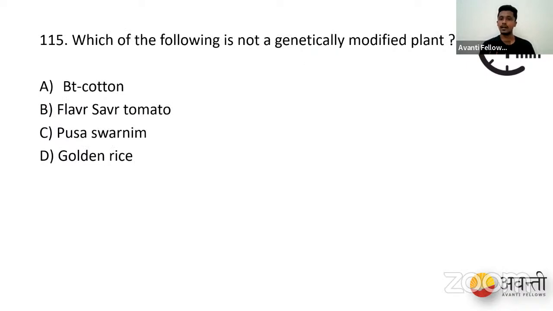Which of the following is not a genetically modified plant? BT cotton, flavor saver tomato, Pusa Swarnim, and then we have golden rice. All right, people. Again, let's launch the poll again, and I want to see how you analyze this question.